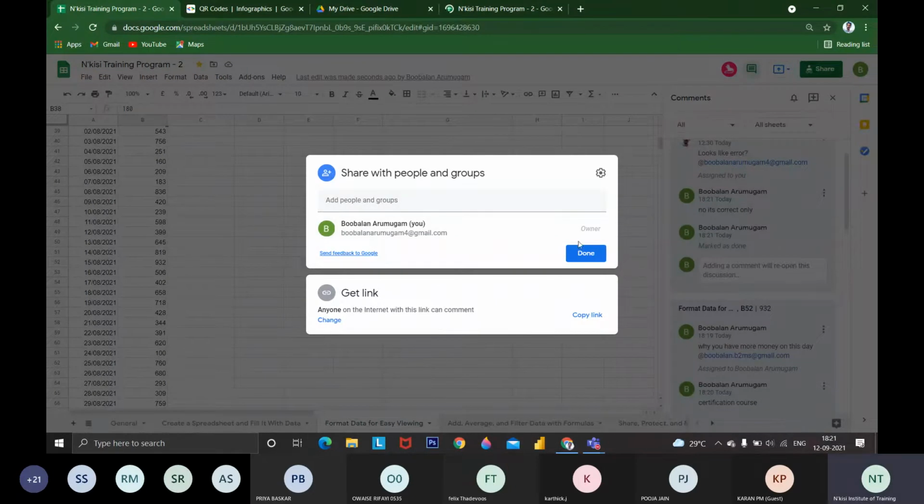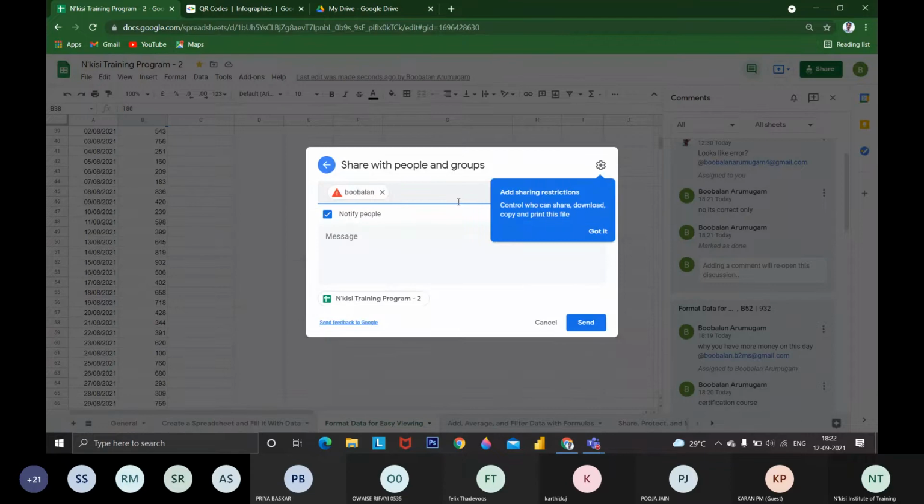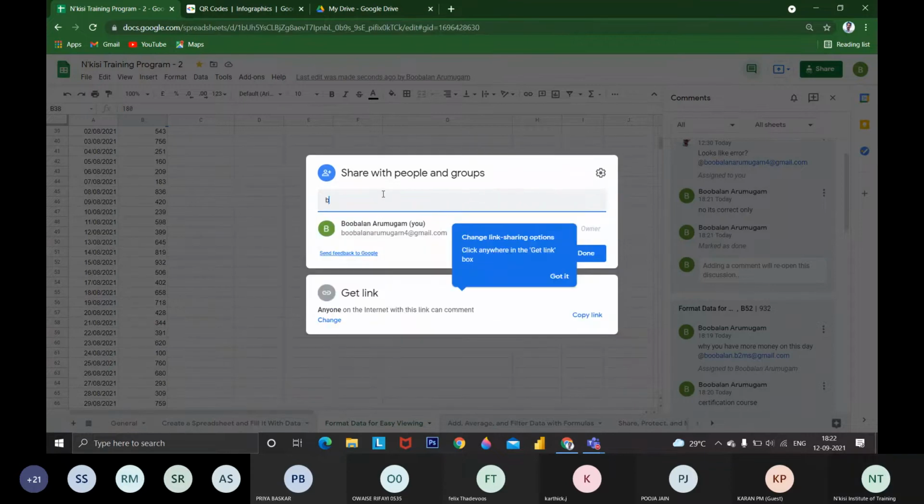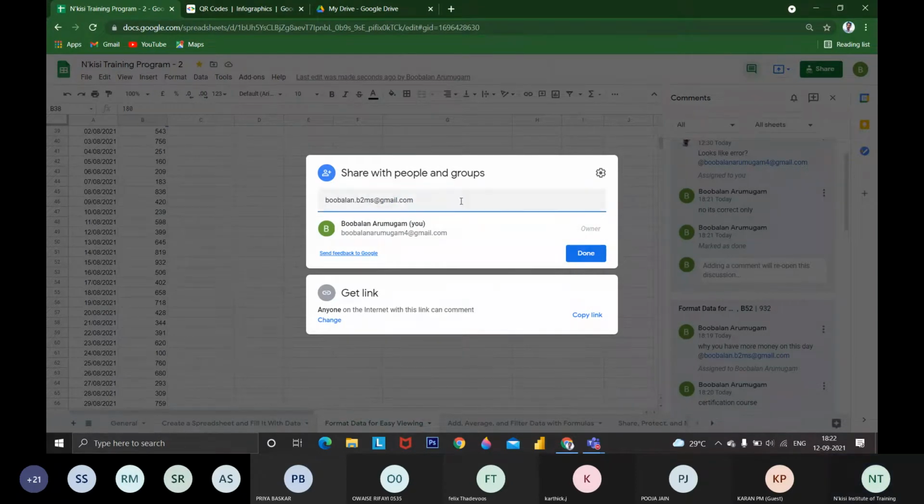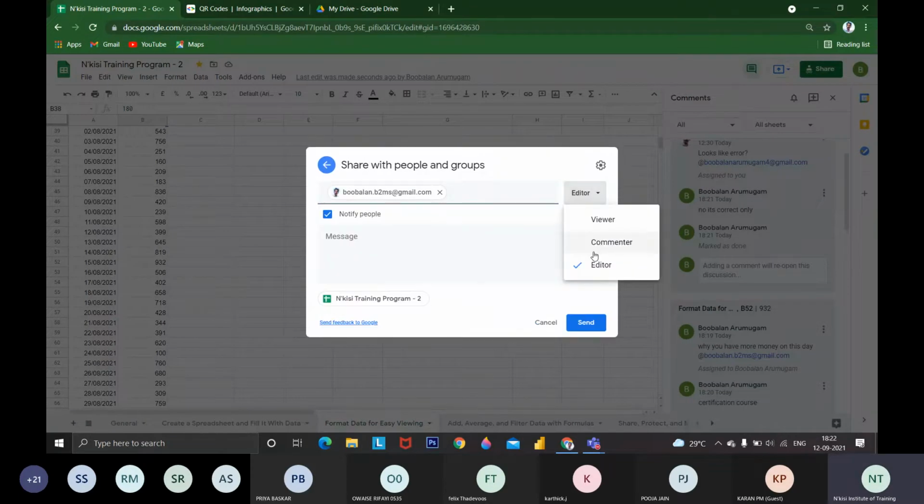Is it visible, right? Yeah, looks like it's loading. Okay, if I am adding another mail ID. Yeah, okay, thank you. If I want to share this file with anyone, I have to add their mail ID. Then I have to choose the options. I have added the boobalan.b2ms mail ID. Then I have to change the settings, whether he is an editor, commenter or viewer.